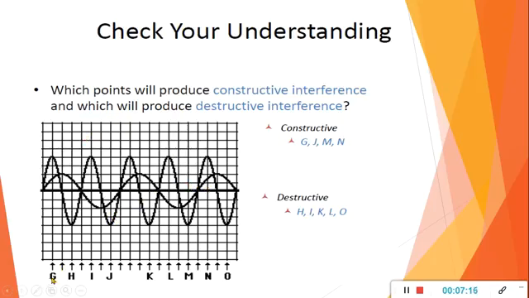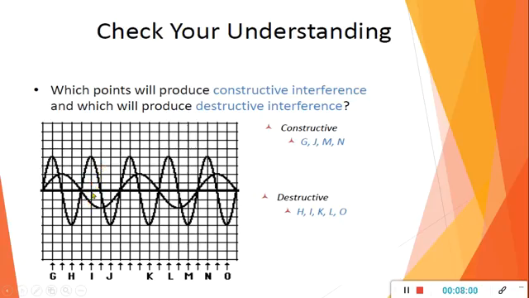If we see over here, the first point is point G. At point G, this is upward direction and this is also upward direction, so these two are going to add. Once they add, the amplitude becomes maximum after superposition. So this is termed as what? Constructive interference. Now if we take the point H, here it is downward direction and at the same point on this line it is upward direction. Once they add, one is plus and one is minus, so we get a smaller amplitude. Point I is also down, up. Here again we get the minimum amplitude. So this is destructive interference.